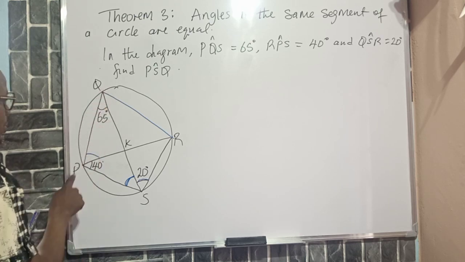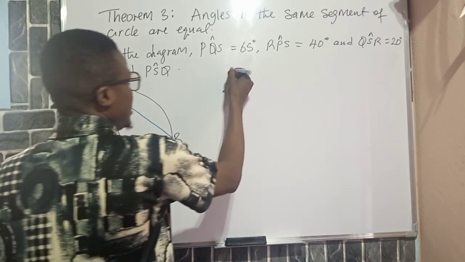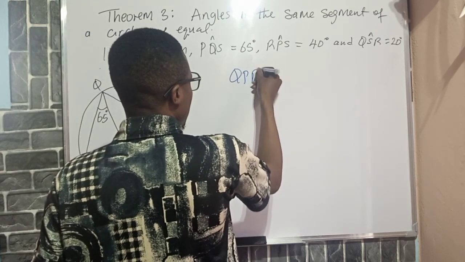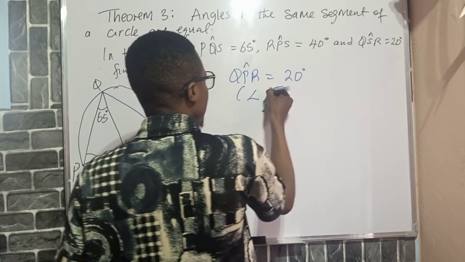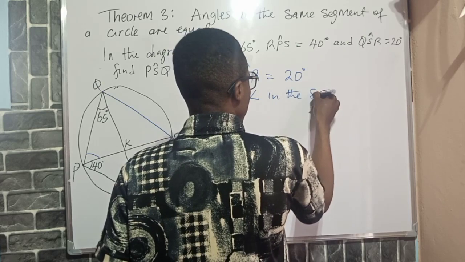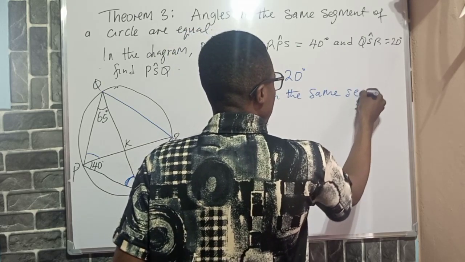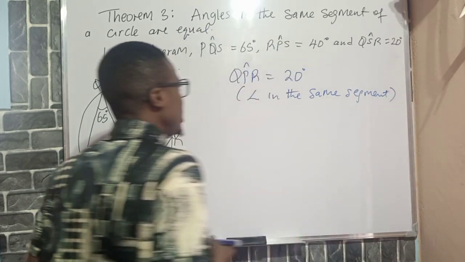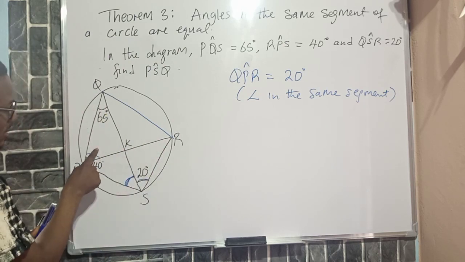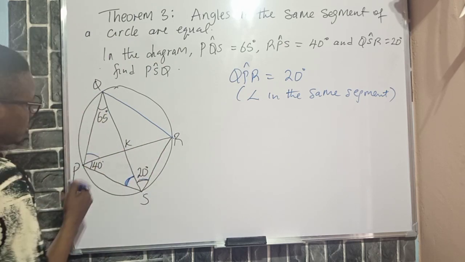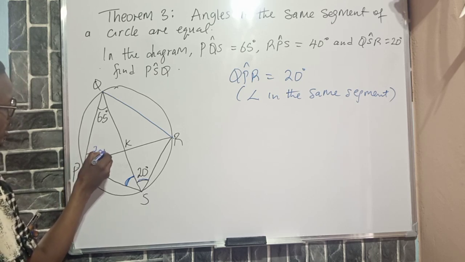So I can write QPR is equal to 20 degrees, reason: angle in the same segment. As you can see, this angle here and this angle here are equal. So here is now 20 degrees.